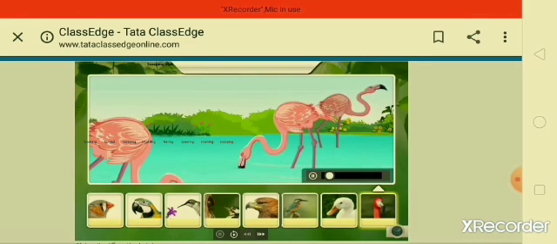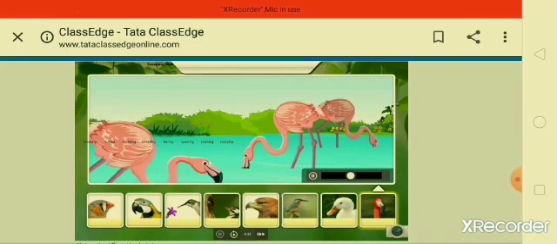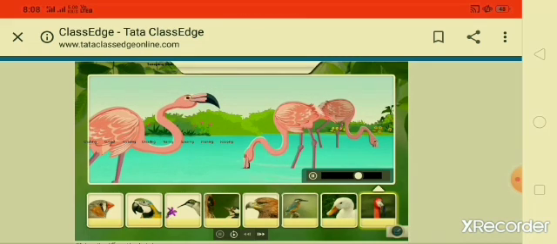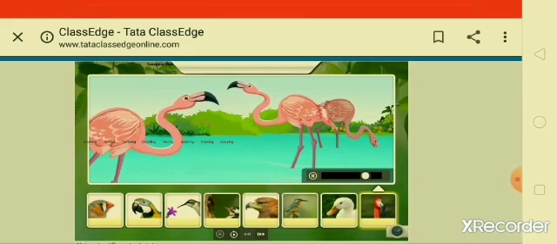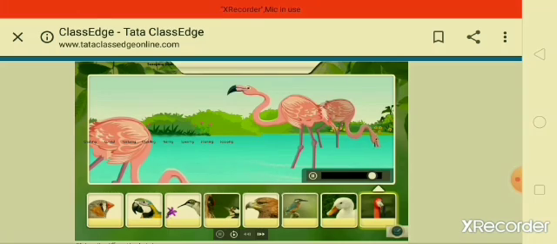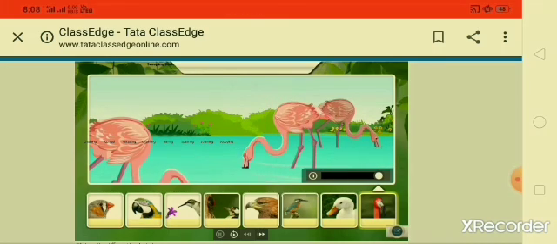A scooping beak is long and flat, with the end shaped like an ice cream scoop. Flamingos have such beaks. They hold it upside down to separate the mud from the fish before eating.